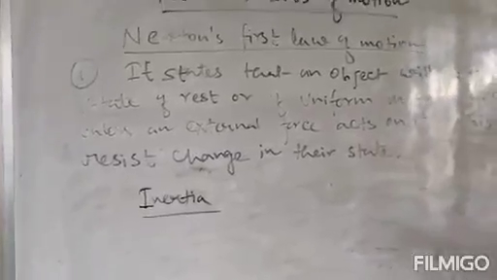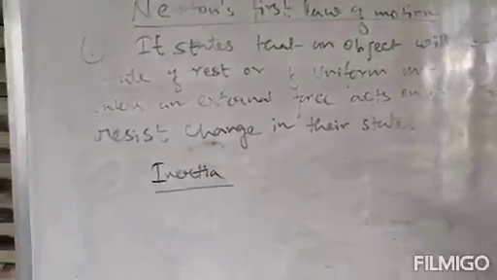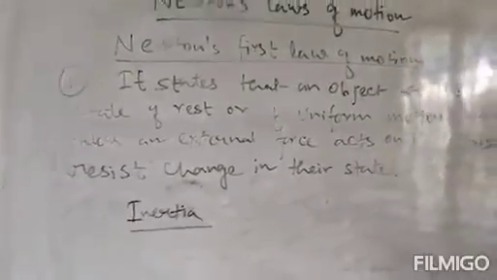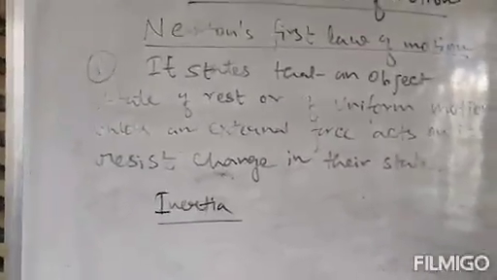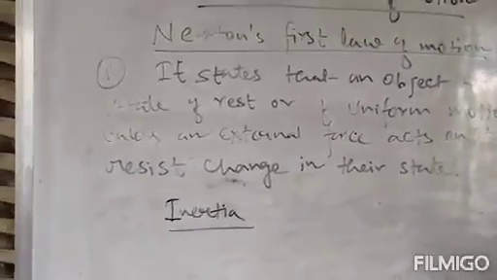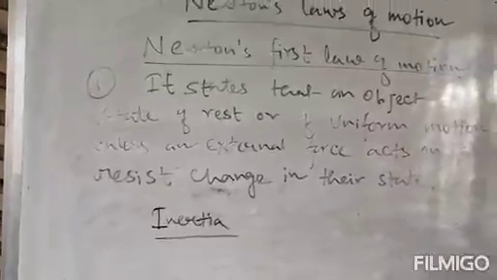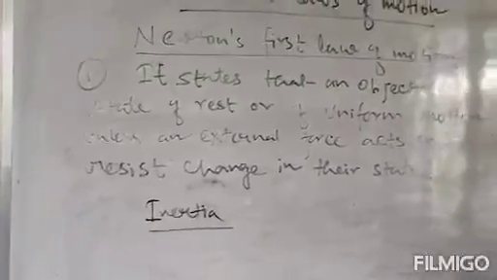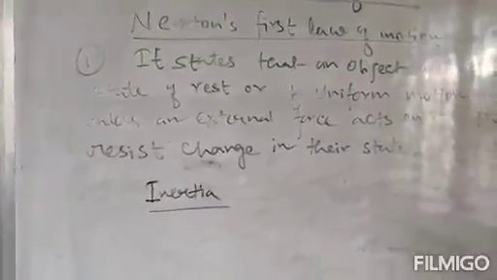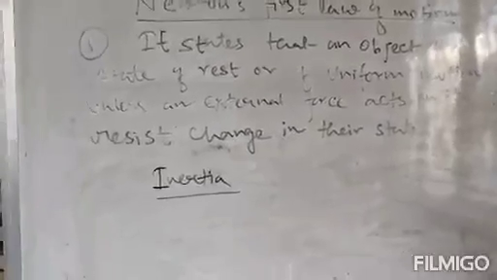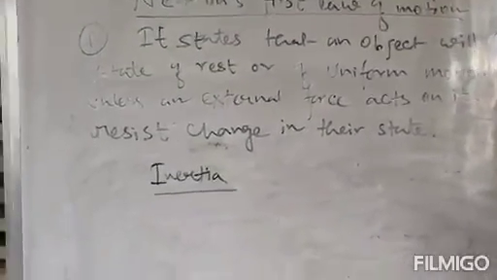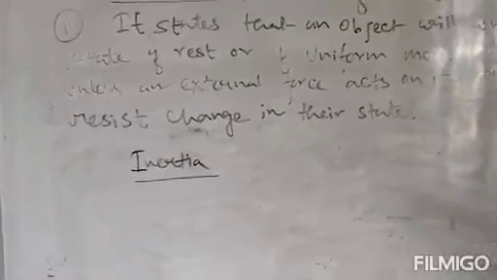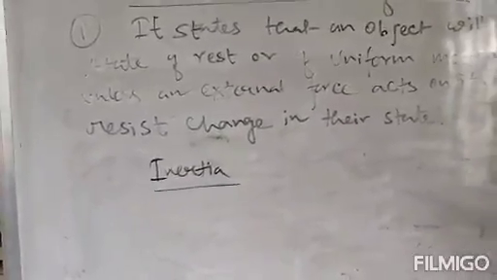It is the body's inability, or the body is unwilling, to change its shape. So that unwillingness or inability of the body to change its shape or change its motion is termed as inertia. So basically inertia is the unwillingness or inability of an object to change its state of rest or uniform motion. That is called the inertia of the object.